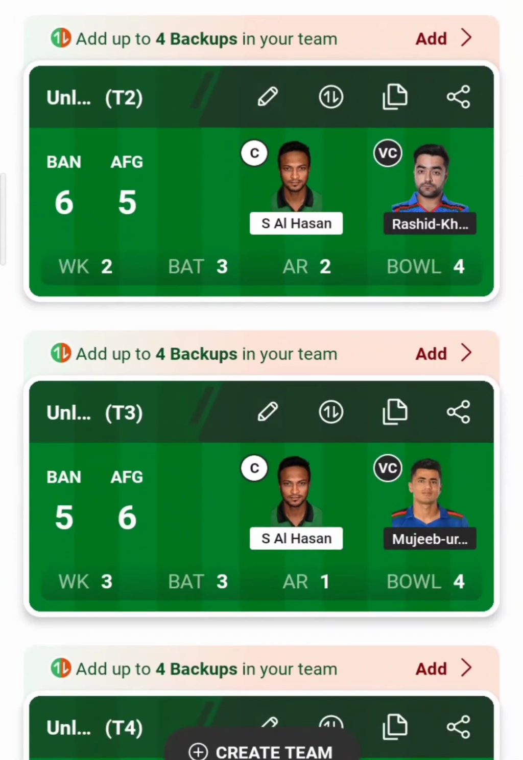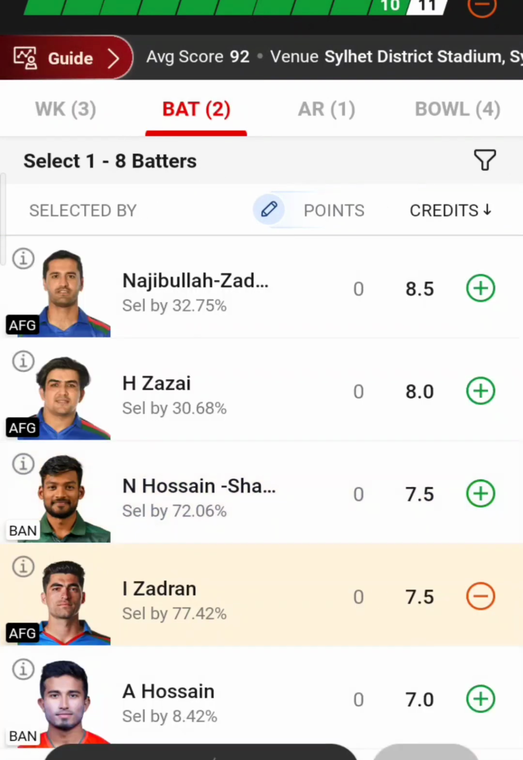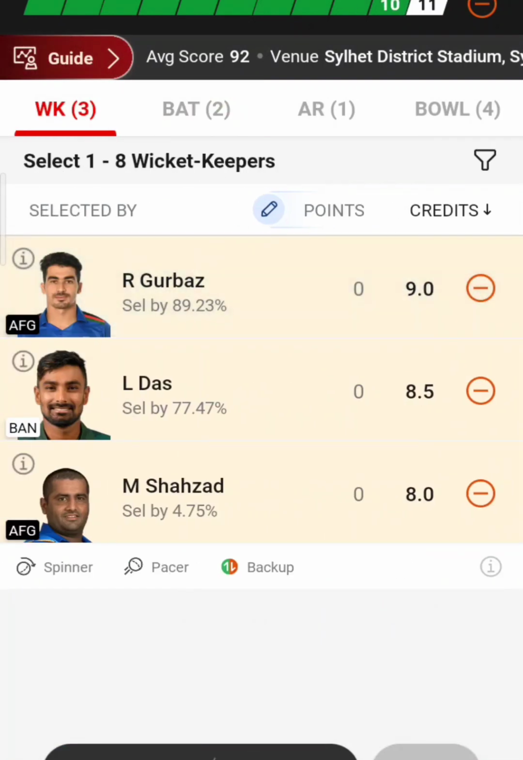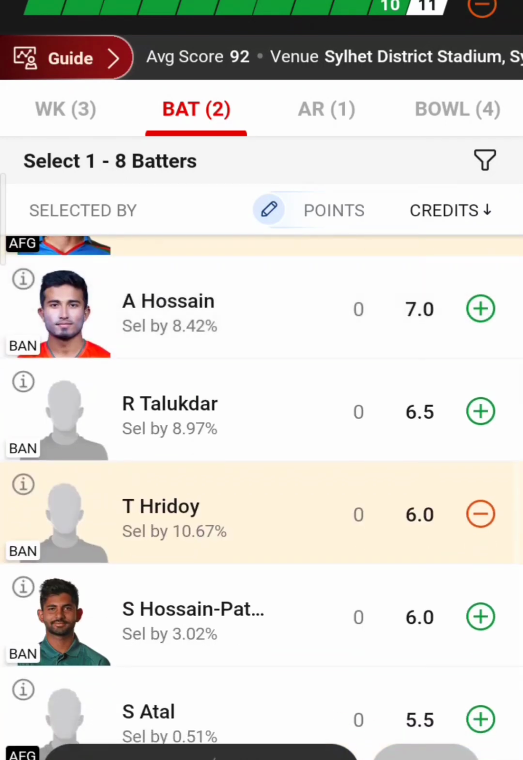So one more scenario I'm discussing here: what if only the spin scenario works. So this is only spin factors. I'm choosing all three batsmen from the wicketkeeper section, including Mohammad Shahzad if he plays. There's a confusion about whether he plays or not. If he plays, then definitely I'll include him. Or else among the openers, Ibrahim Zadran will be there for sure in my team. And here I'm choosing one more batsman, Towhid Hridoy from Bangladesh.